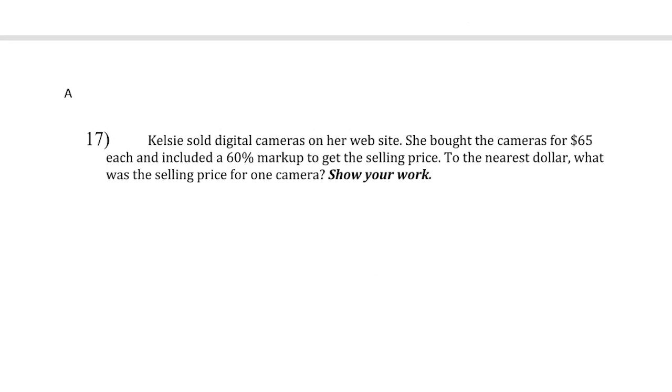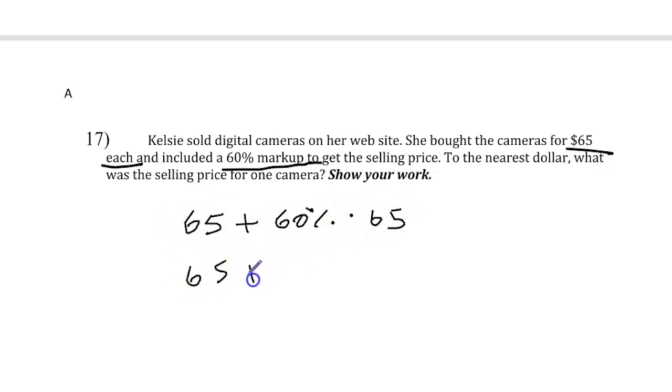Number 17. Kelsey sold digital cameras on her website. She bought the cameras for $65 each and included a 60% markup to get the selling price. So she bought them for $65 and she's selling them to make a profit. So she's putting more money on top of whatever she bought it for. So the question is asking us, what was the selling price of one camera? So it's $65 she bought it for, and she's marking it up by 60%. So that's 65 plus 60% of $65, which gave us $39. So now she's selling them for $104.